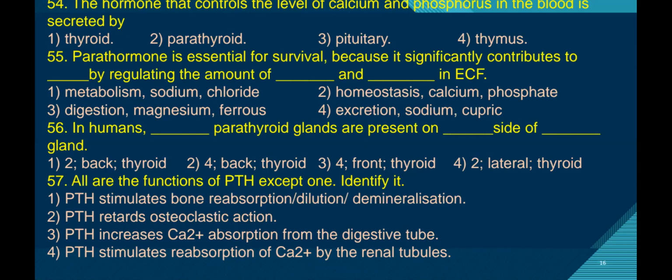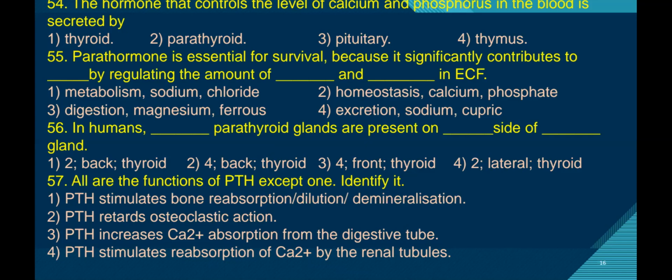Yes, parathyroid hormone increases absorption of calcium from the alimentary canal with the help of vitamin D. Next, parathyroid hormone stimulates the reabsorption of calcium by the renal tubule. By these 3 processes, the parathyroid hormone increases calcium levels in the blood.